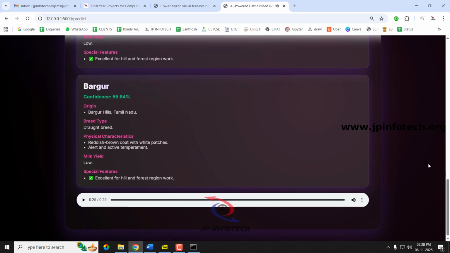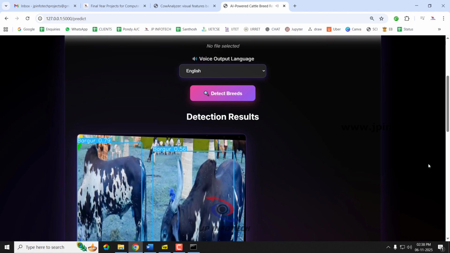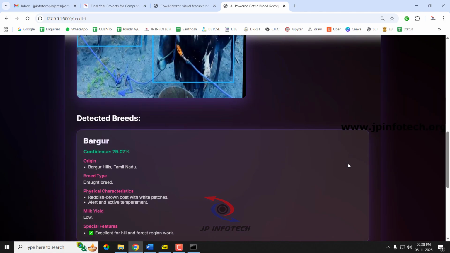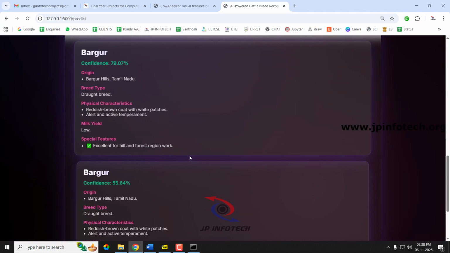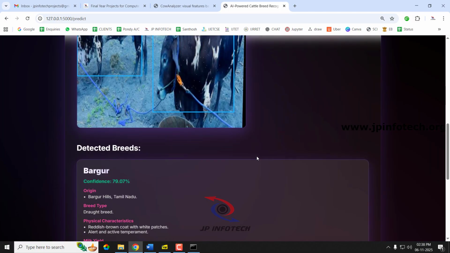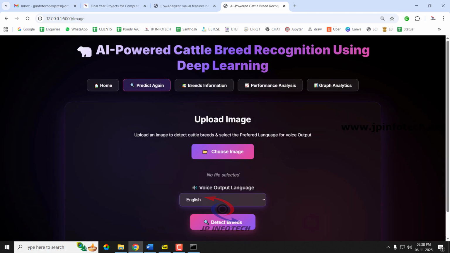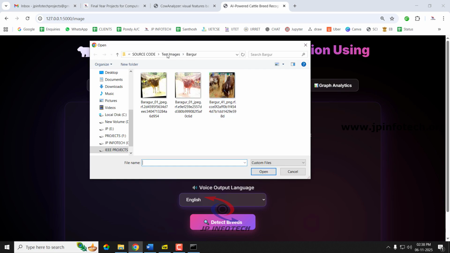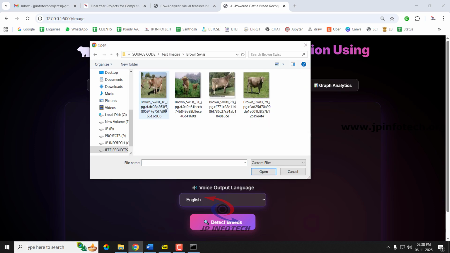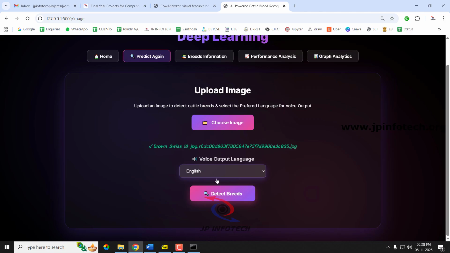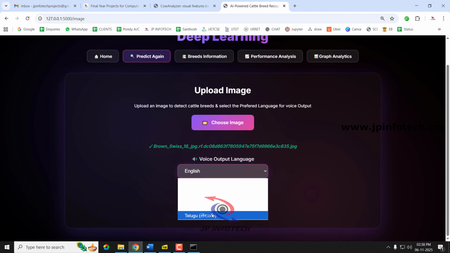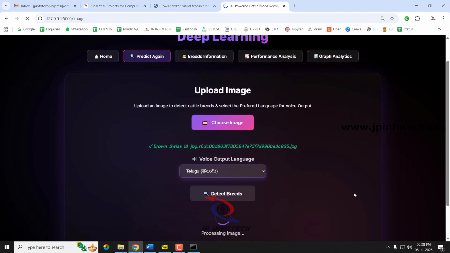So now you can see it has detected the breed as Bargur, and the breed details have been shown, and also it has given the voice output in Hindi as we have requested. And let us go to the predict again part, and let us select the other case and let us check it out. Now for this case I'll select the language as Telugu. Let us detect the breed.